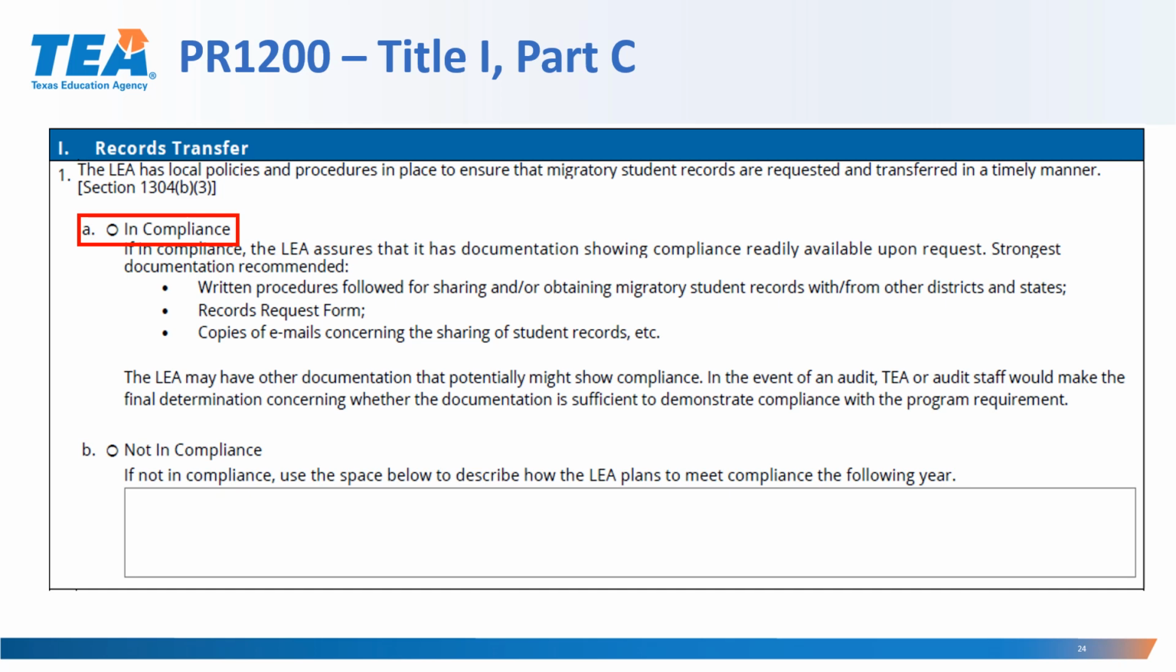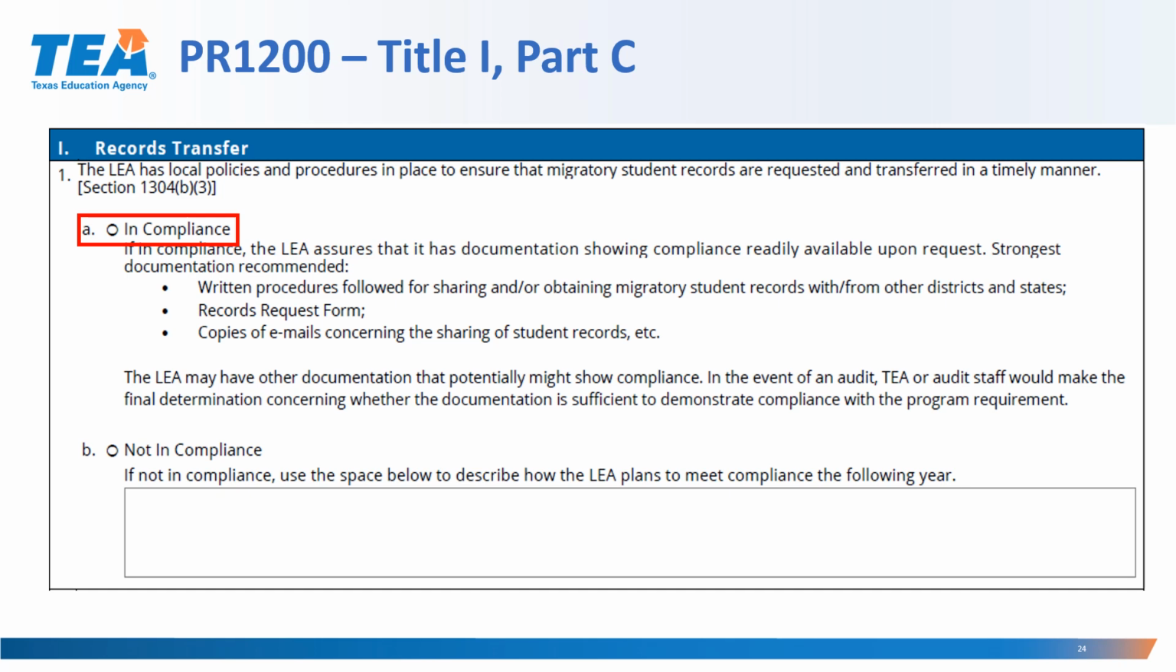Written procedures followed for sharing and/or obtaining migratory student records with or from other districts and states. Records request forms, copies of emails concerning the sharing of student records. One thing to keep in mind when it comes to emails: anything that has to do with student records and that has identifiable information has to be encrypted.